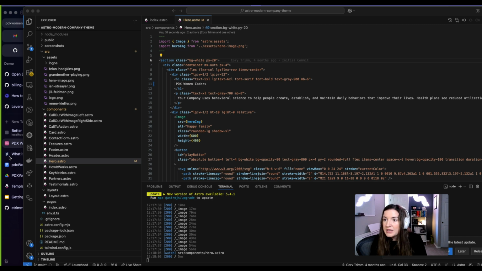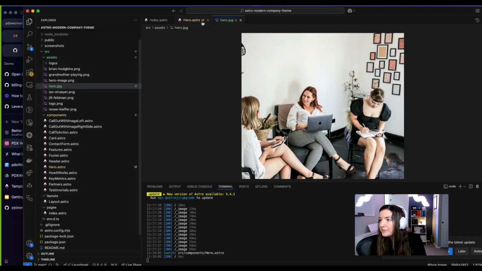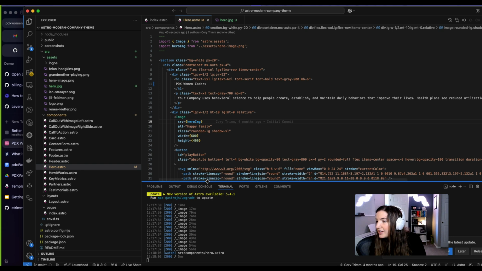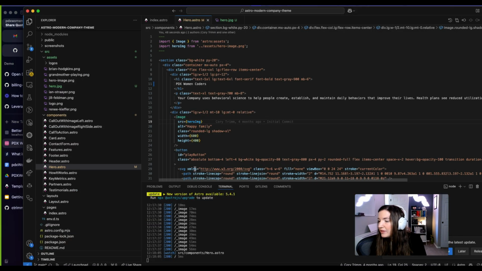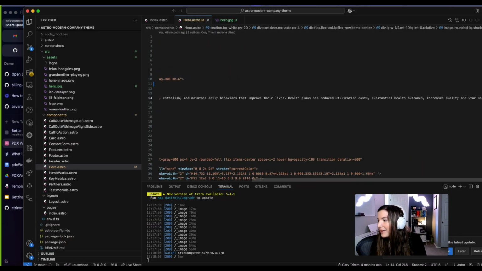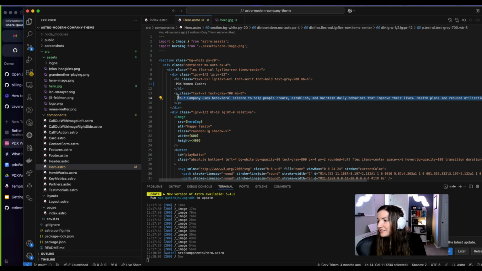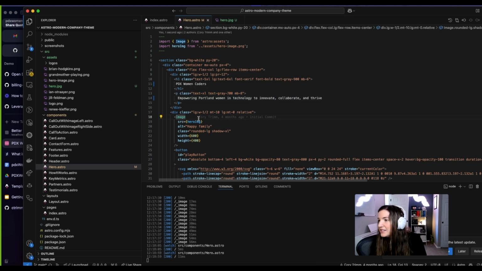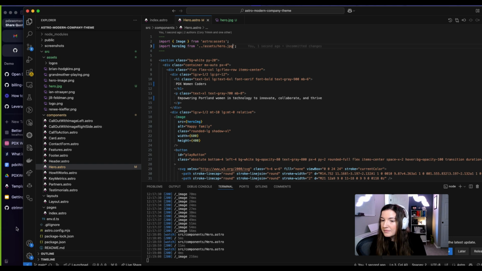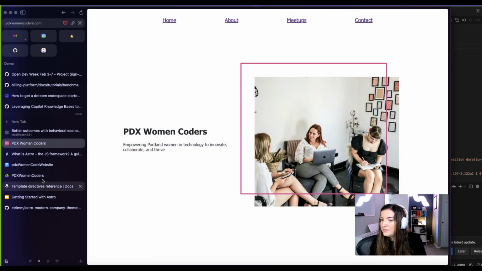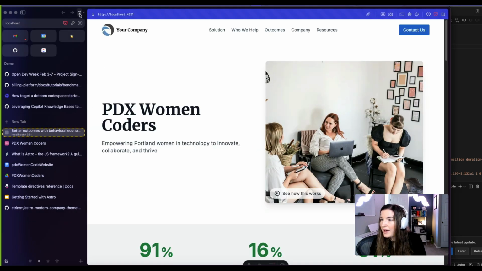Here's our hero image. We'll throw that in assets. All right. Your company uses behavioral science to help people create, establish, and grow. Awesome. We're going to empower Portland women to grow and thrive in their careers. And then we can use this image. We'll just change this from hero image to assets hero.jpg. And let's see here.